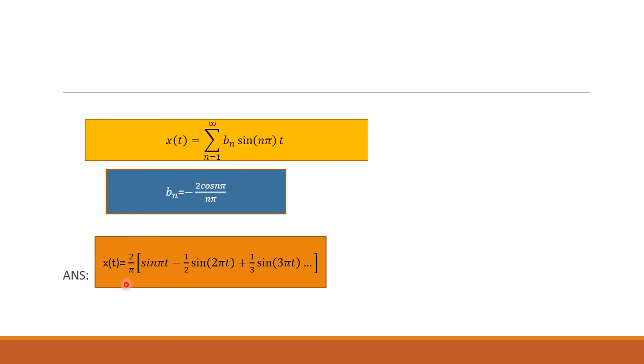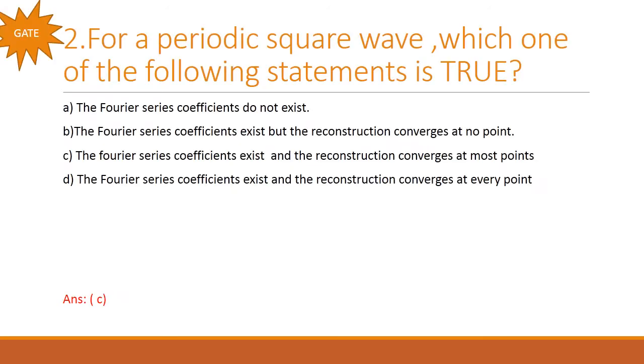You will be getting x of t equal to 2 by pi sin pi t minus 1 by 2 sin 2 pi t plus 1 by 3 sin 3 pi t, and it goes on. So next we are going to see some problems that are asked in the competitive exam.